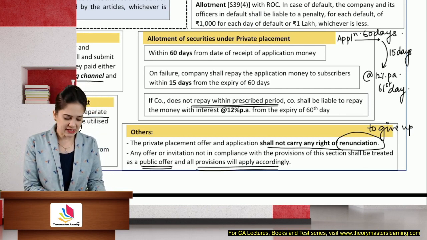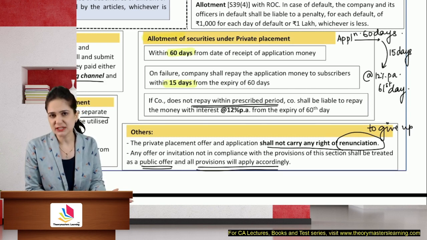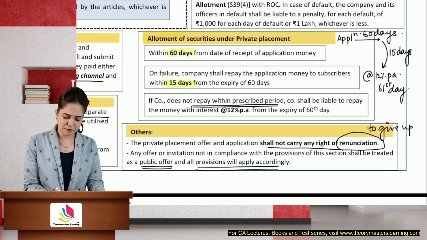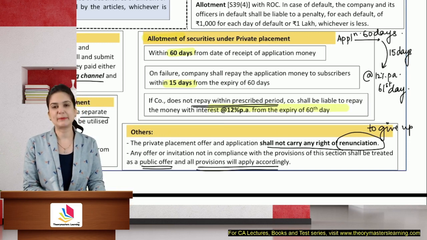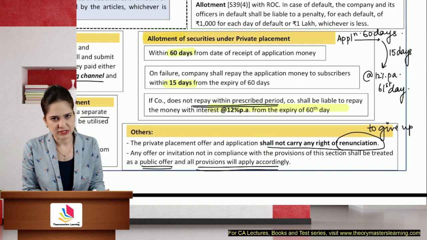So within 60 days of receipt, we will have to allot the securities. If you fail, then you have to refund the money within the next 15 days from expiry of 60 days. If you fail, you will have to pay it along with interest, which will be calculated from the 61st day.